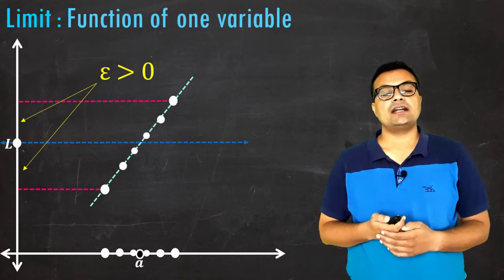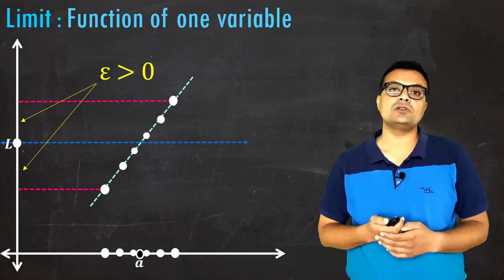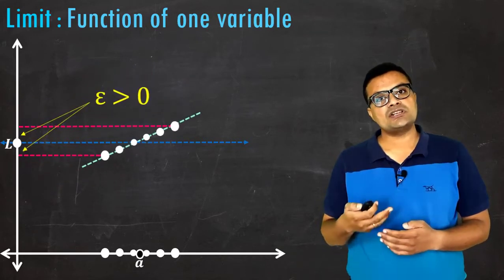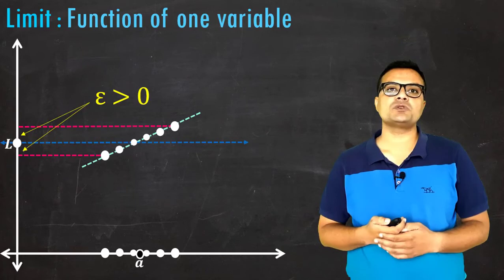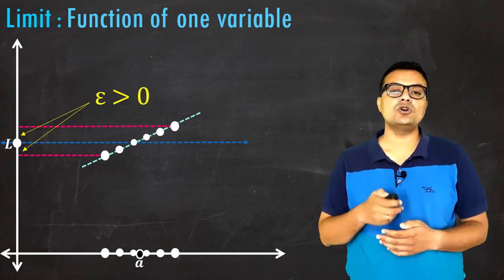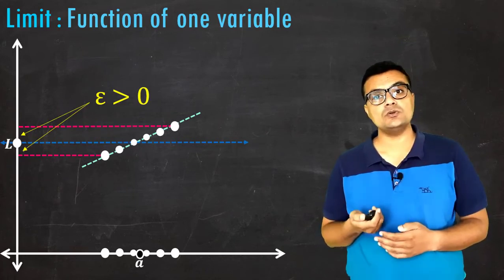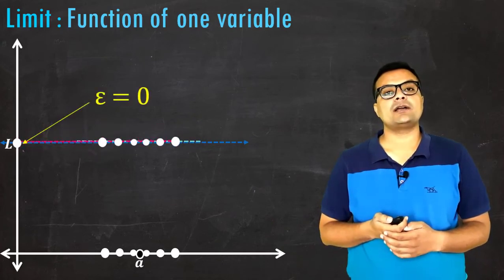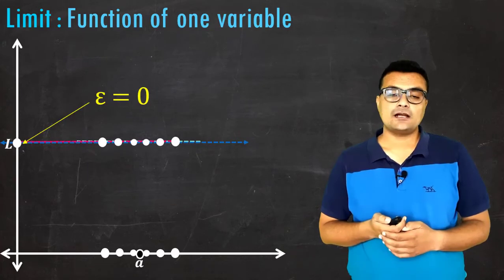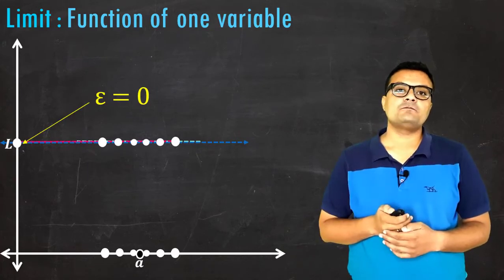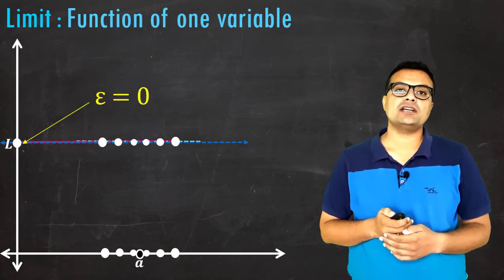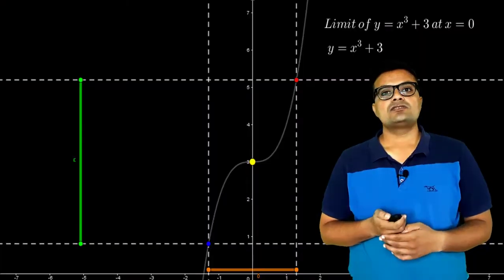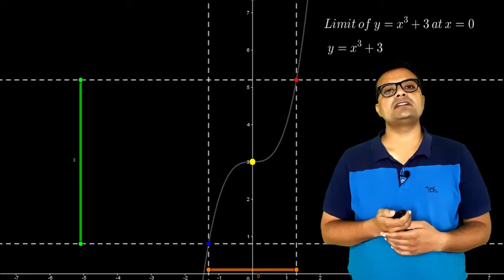This will happen and the corresponding values of epsilon will be higher in this part. So if the slope of the function is reducing in the surrounding of point x equal to a, the corresponding value of epsilon can be reduced also, in parallel. And finally, this is the case where epsilon can be 0. Now this is the case where your graph is nothing but a line parallel to the x-axis. So this is how the concept of limit is working.